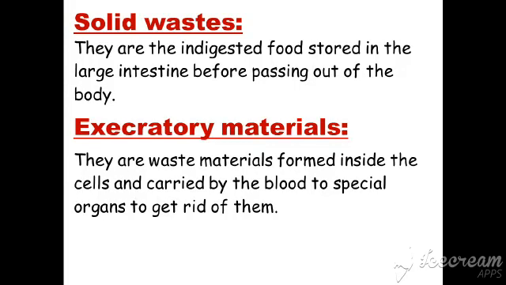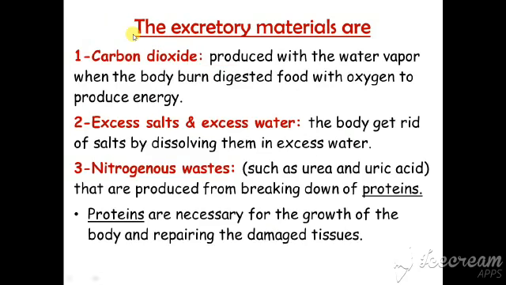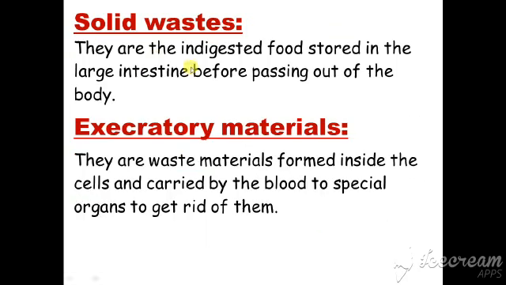Let's start with our lesson today, which is talking about the human urinary system. You know that there are two types of wastes that are expelled outside the body, which are the solid wastes and the excretory materials, and each one of them has a definition. The solid wastes are the undigested food stored in the large intestine before passing outside the body. But the excretory materials are the waste materials formed inside the cells and carried by the blood to special organs to get rid of them.